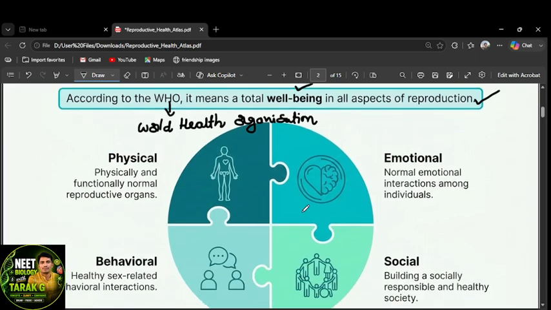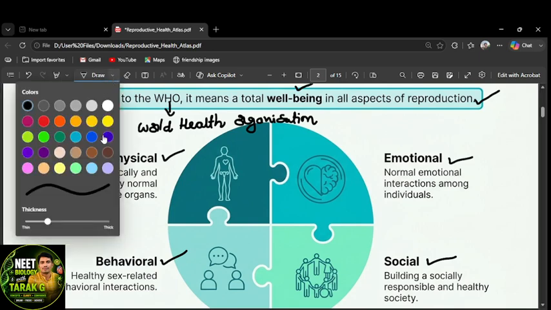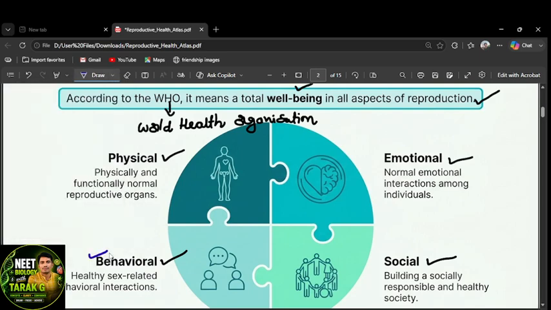According to that definition, the first is physical health, then emotional health, behavioral health, and the last one is social health. Physically the person should be perfect and emotionally perfect, along with behavioral and social well-being.